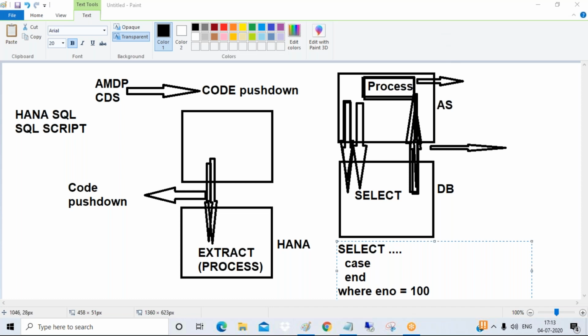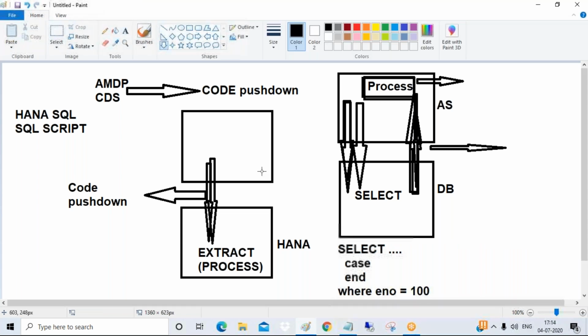In HANA, it is possible. All your processing logic, everything we are taking to the DB layer, guys. The entire burden we are keeping in the database itself. So that's why, guys, HANA is a database. HANA is everything. Here only the processing is done. So that's why it is called a processor also, guys. Indirectly, we are calling it a processor also.